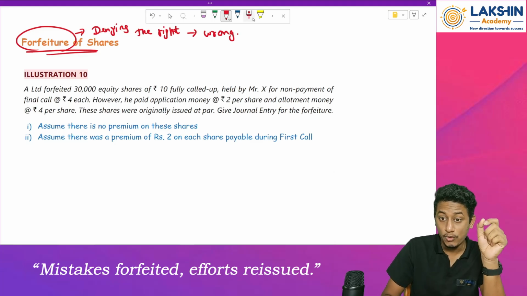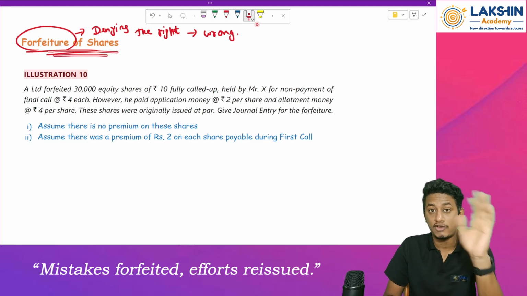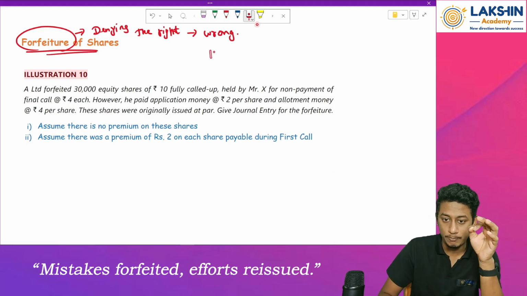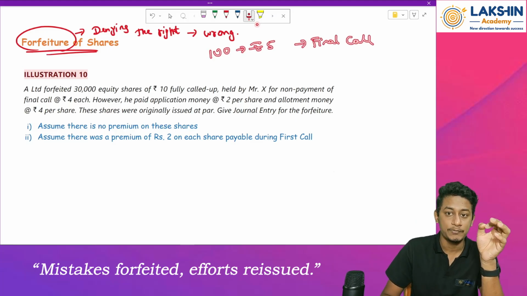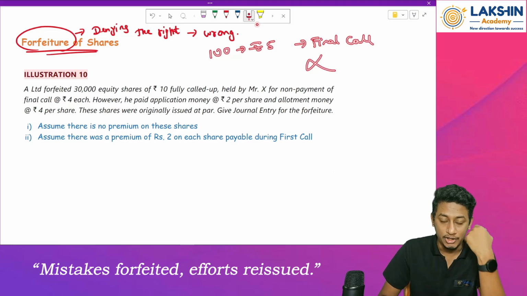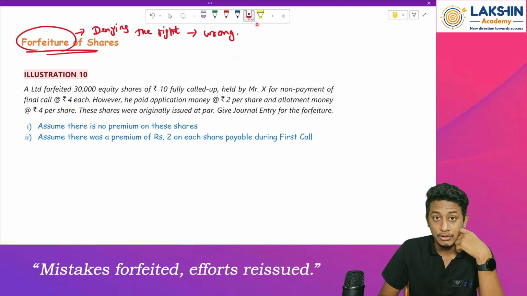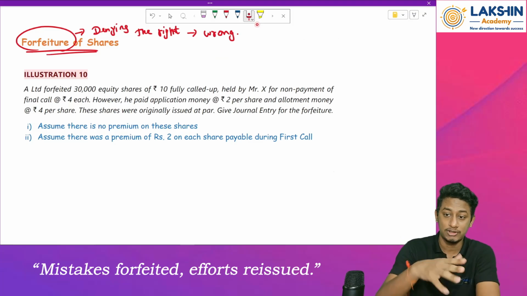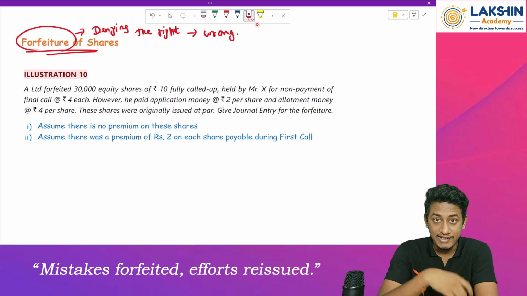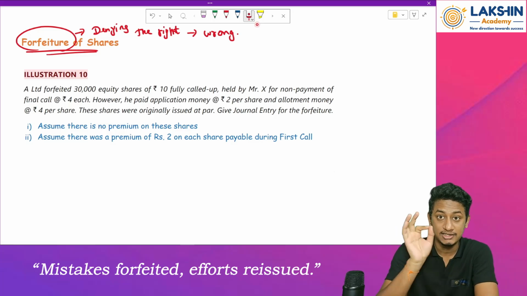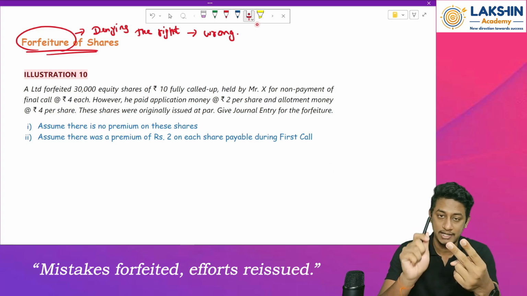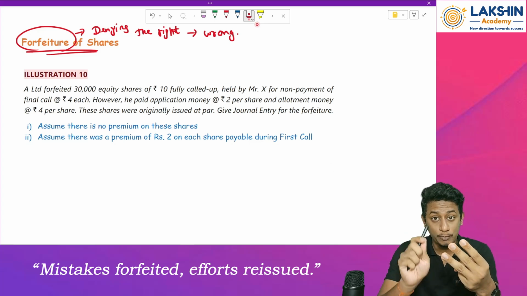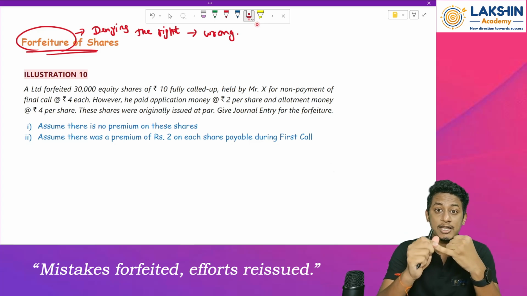What do you mean by forfeiture of a share? Let us say you are supposed to pay rupees 5 on final call to the company, but you did not pay it on time. Now, what does the company do? Since you have not paid the final call, the company says whatever rights you had on the share are gone. You had paid the application money, the allotment money, and the first call money, but you missed paying the final call money.